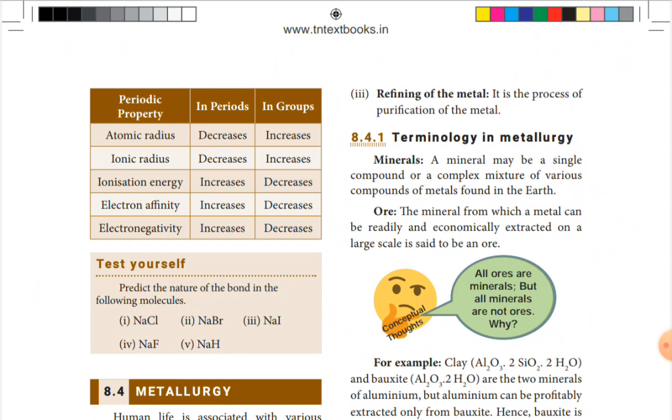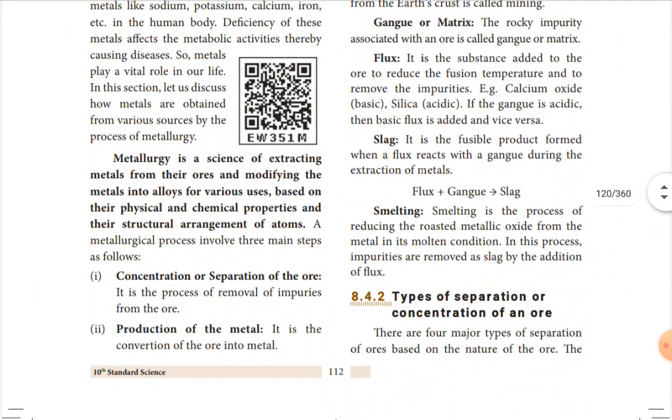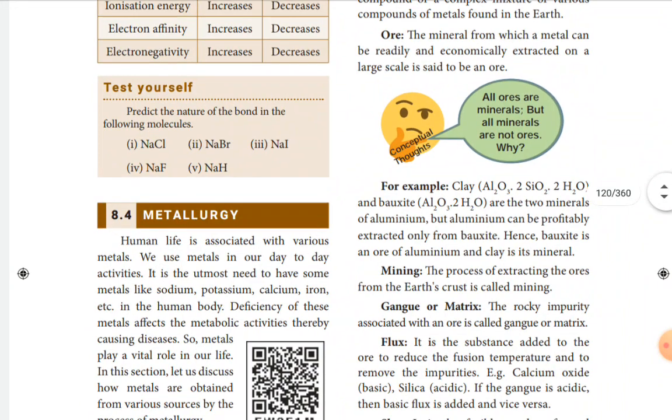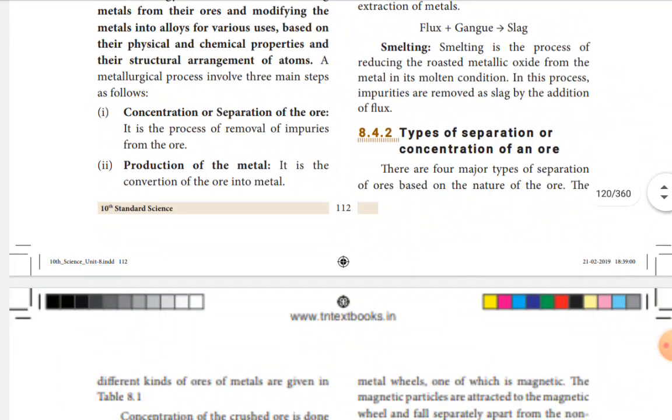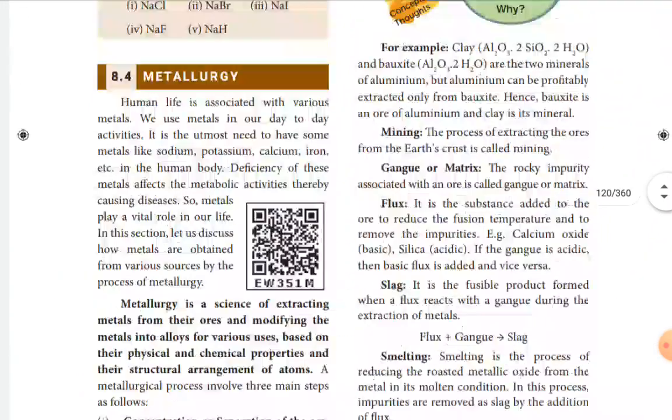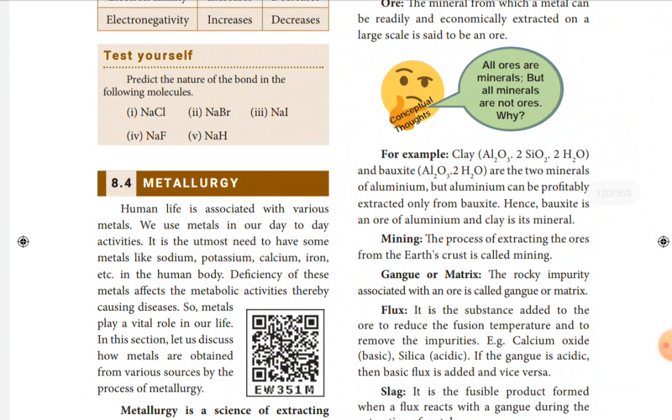Now the next topic, metallurgy. We will do it in the next class. There are definitions: what is called mining, gangue, flux, ore, and next we are going to discuss the separation and concentration of the ore. This we will do in the next class.